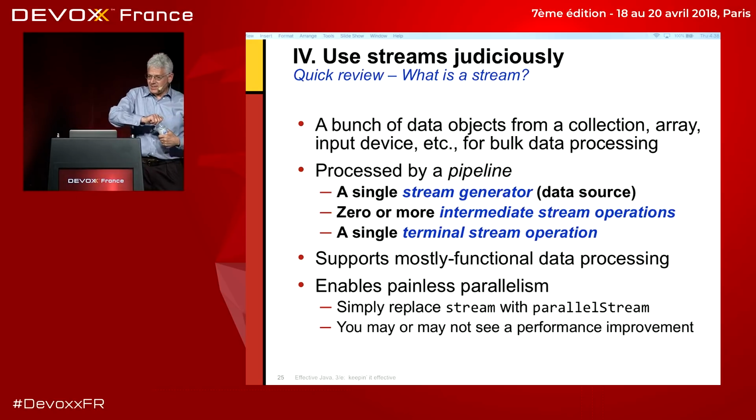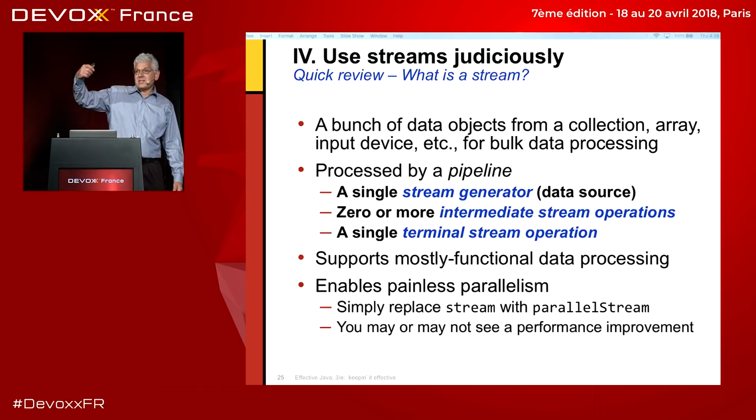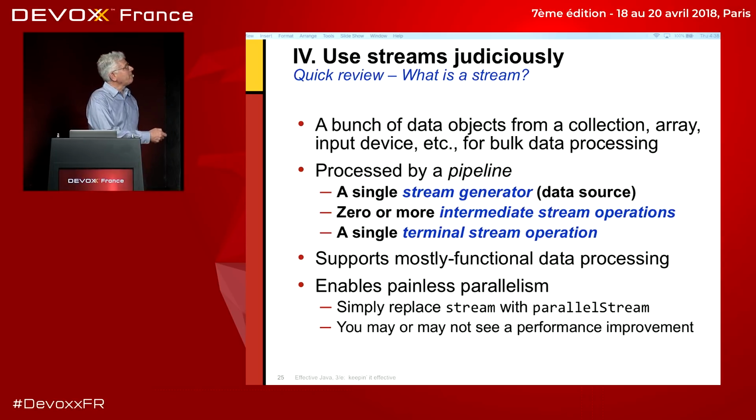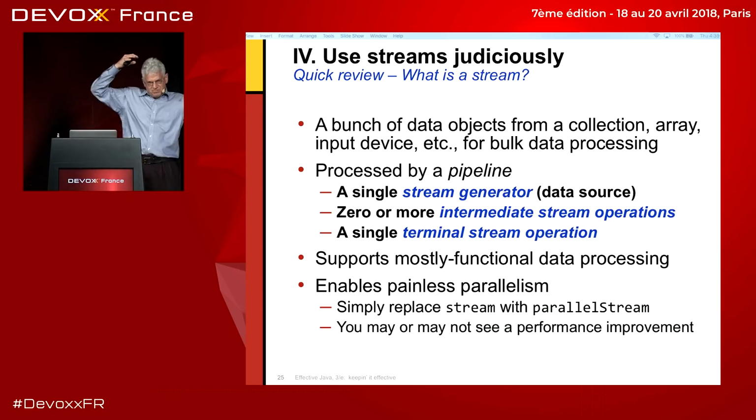So, what is a stream? Well, it's just a bunch of data objects from, say, a collection or an array or an input device or random numbers or something else to be processed in bulk. That's all it is. It's processed by a pipeline, and all pipelines consist of exactly one stream generator that is the source of the data, 0 or more intermediate stream operations, things that process the data, and then one terminal stream operation, which takes all the elements of the stream and does something to them, like puts them into a collection or prints them out or some such.